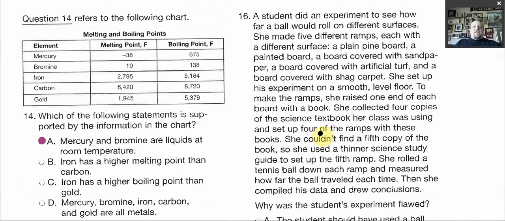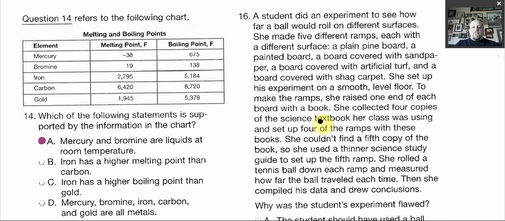A student did an experiment to see how far a ball would roll on different surfaces. She made 5 different ramps, each with a different surface: a plain pine board, a painted board, a board covered with sandpaper, and a board covered with artificial turf. So if you can picture that, she has a bunch of pieces of plywood basically, and each one has some different material on it to see how resistant the ball is to it.